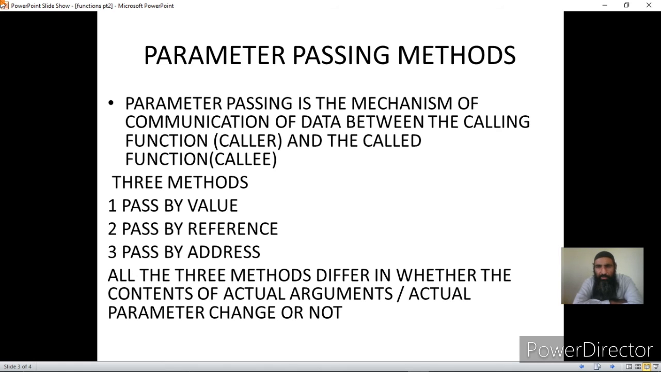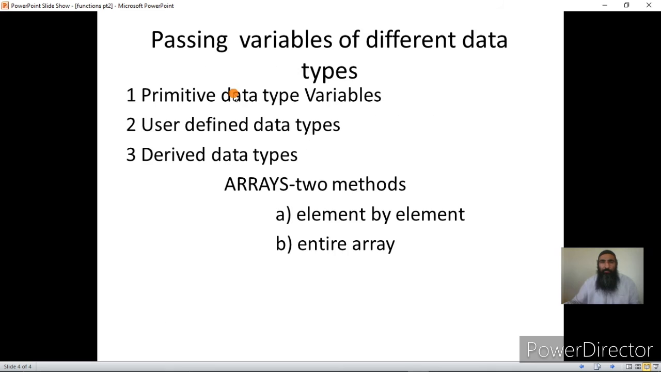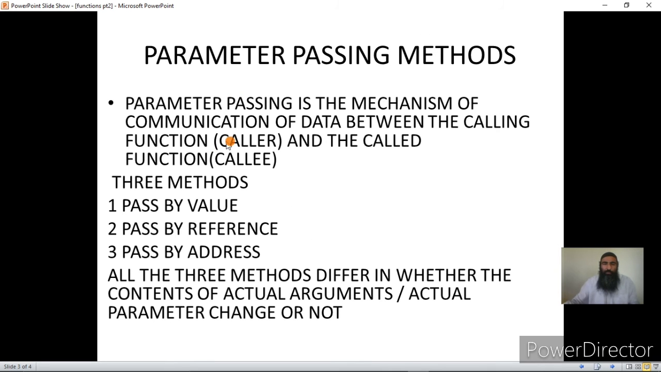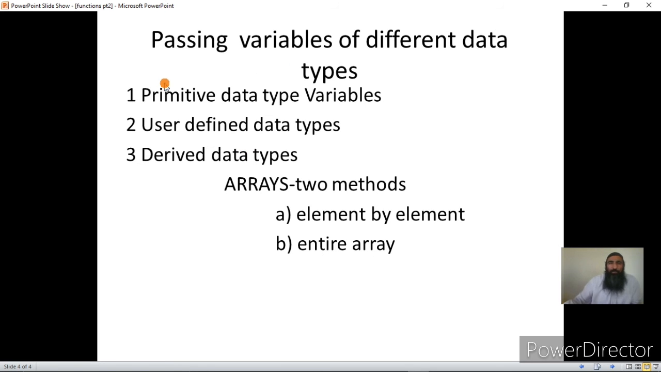Now there are three methods of passing the actual arguments or data to the called function. The three methods are pass by value, pass by reference, and pass by address. All these three methods differ in whether the contents of the actual arguments or actual parameters change once the call is over. Let us see this practically and it will be clear. Before this, let us read this out also.